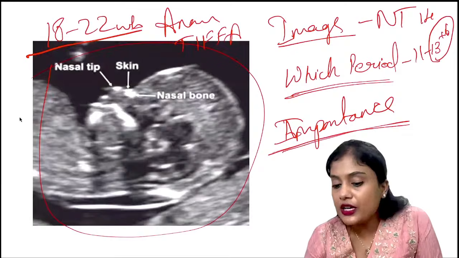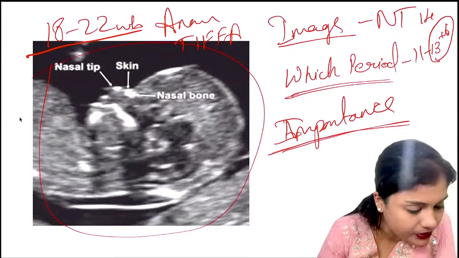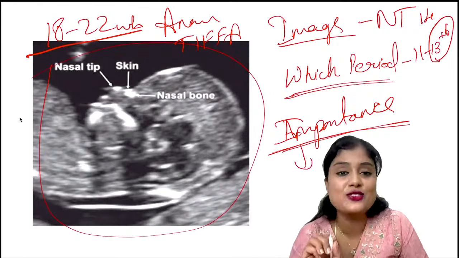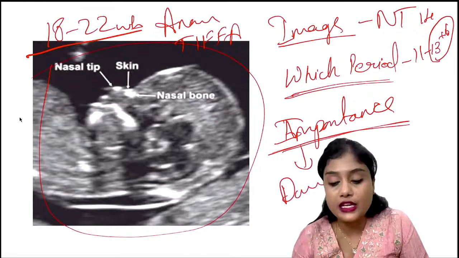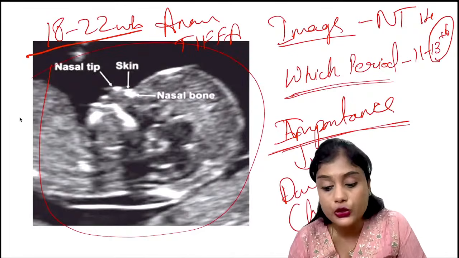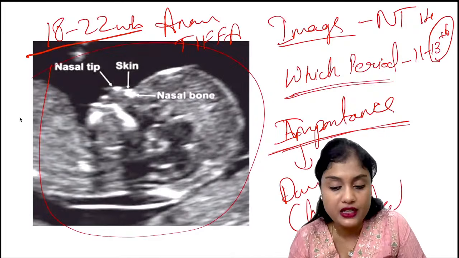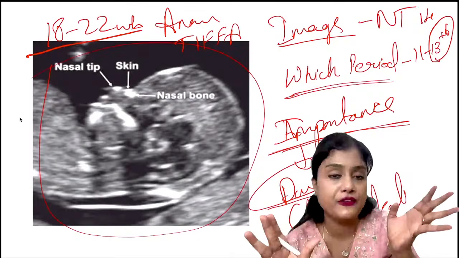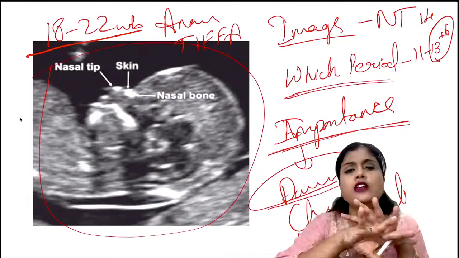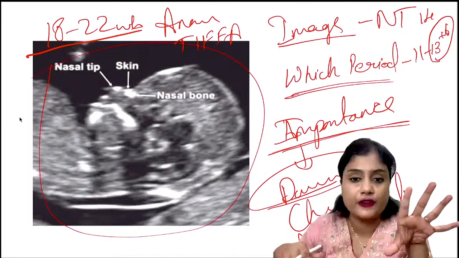Now coming to the importance, yes, somebody has given me the answer, correct. I'm really sorry for not mentioning the other names, but yes, the importance is to screen for Down syndrome or any chromosomal anomalies or neural tube defects. Okay, of all these, you have given Down syndrome as the answer, correct it is, but majorly it is neural tube defects. You should answer it. No, all neural tube defects are not Down syndrome, there are many examples in that, isn't it?